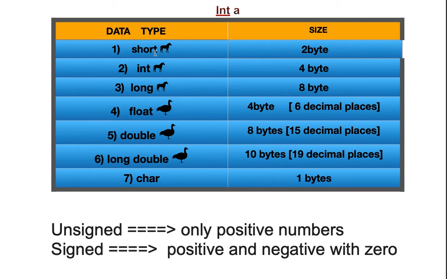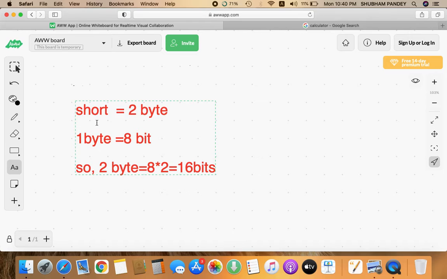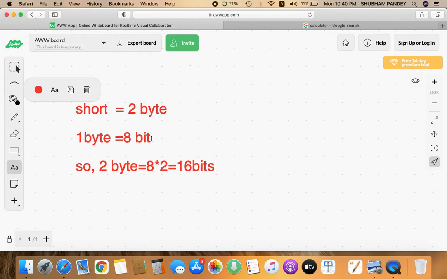So let's find the range of the short data type. Now move to the whiteboard and find it. You see here I have already written that short has a size of 2 bytes, as you have seen in the previous slide. Now you know that 1 byte is equal to 8 bits. So 2 bytes, the size of short, is 8 into 2, that is 16 bits.